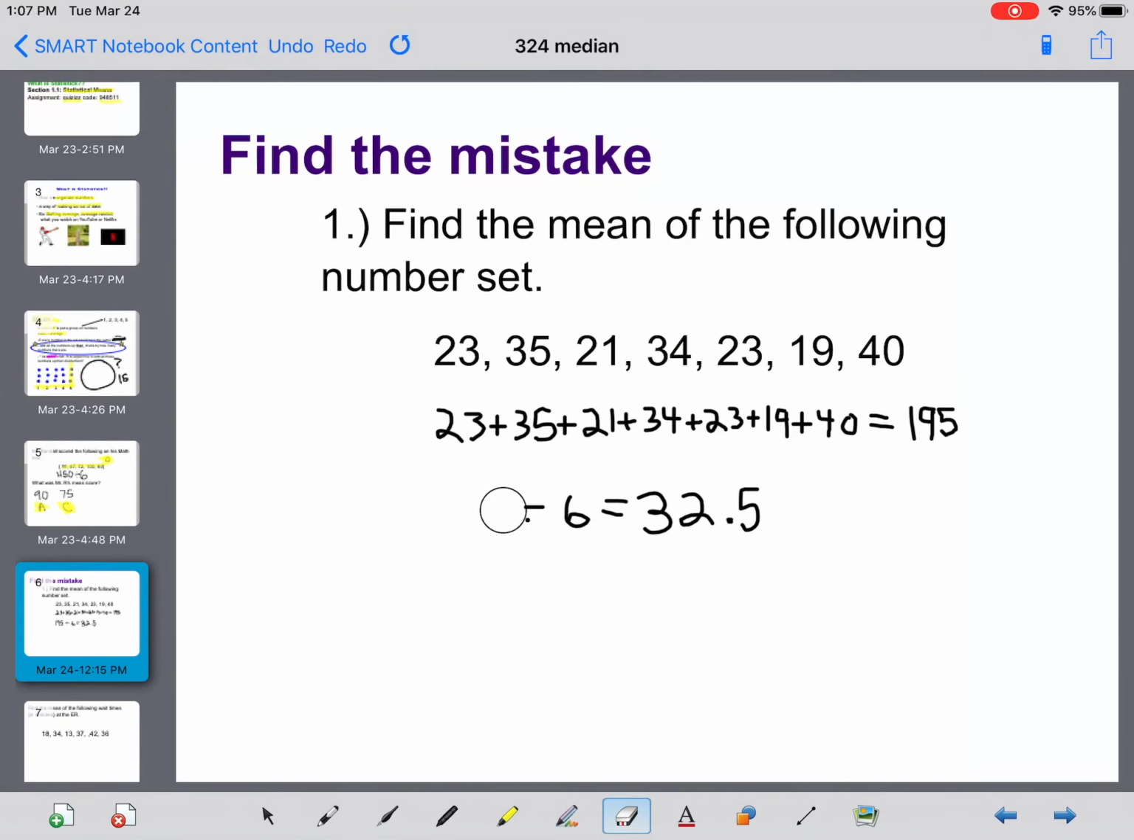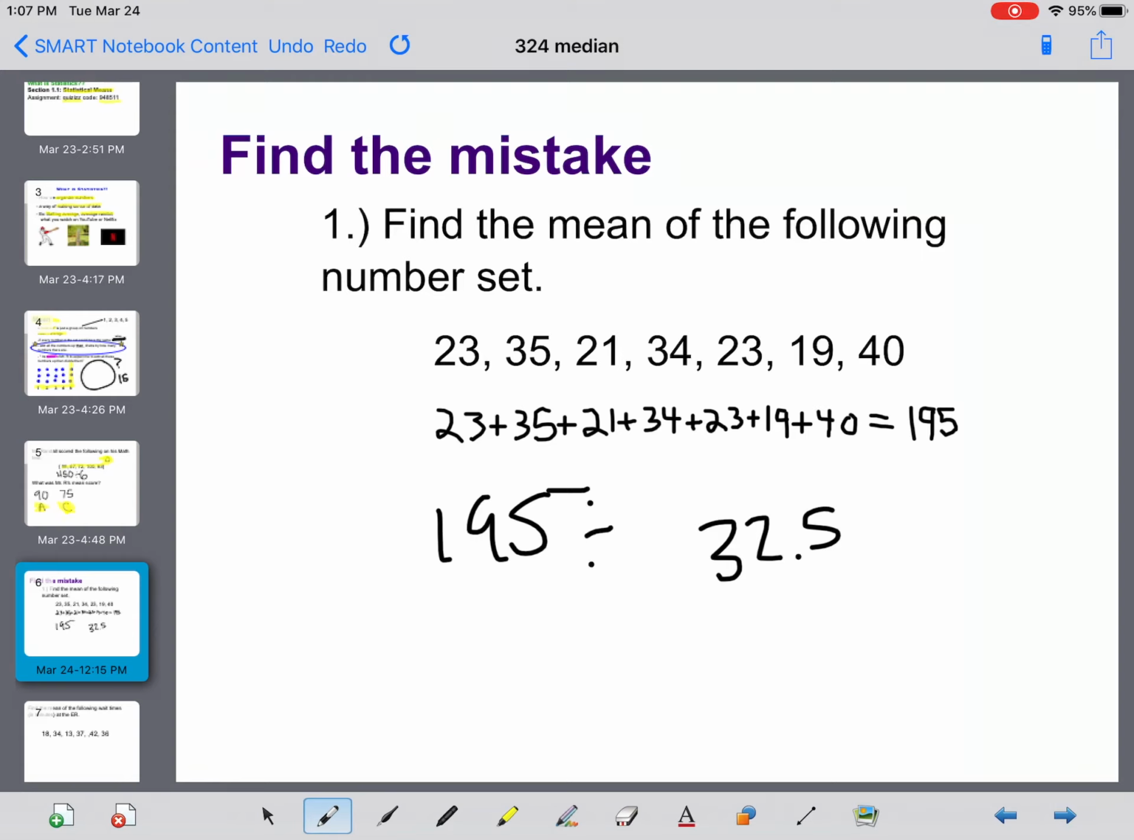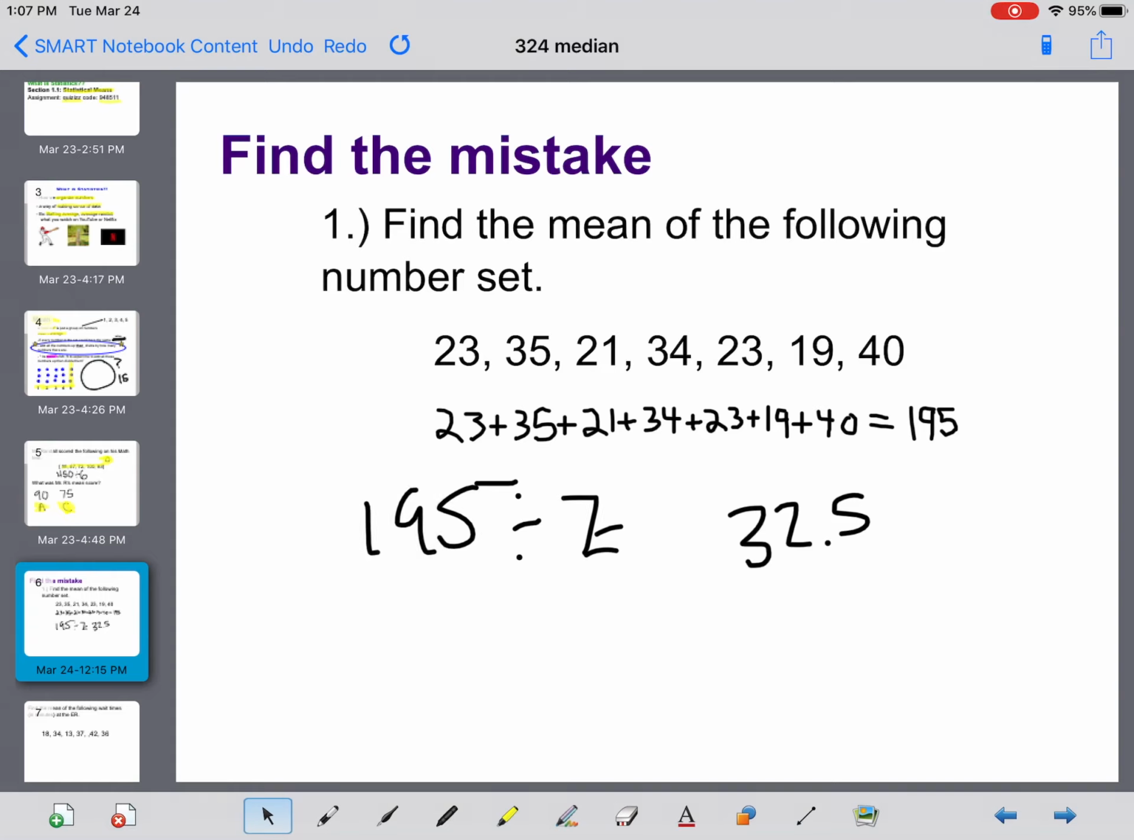So, looking at this example, forgot to erase. Oh, no, I had 32.5, 195 divided by 7. And we would get 32.5. So, find the mistake here for me. Give you guys a second. I'll let you pause, and then I'll show you.